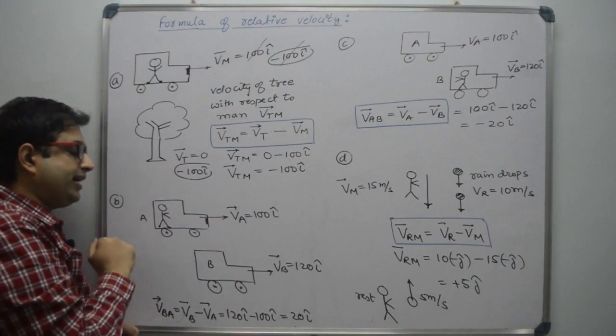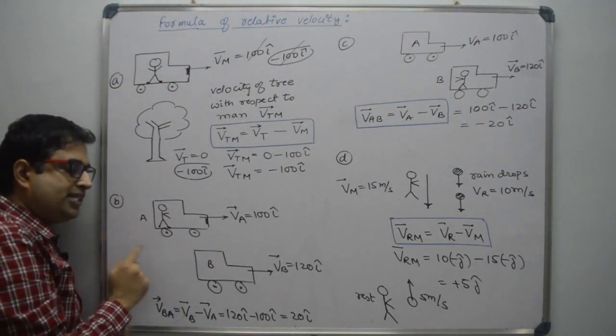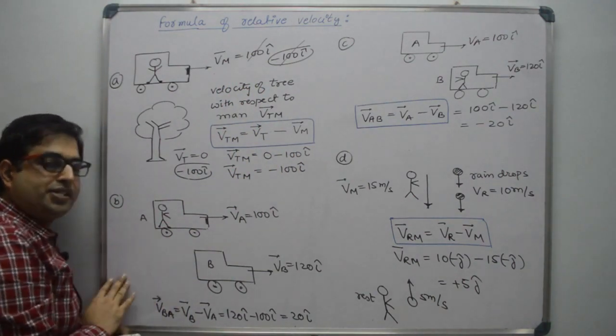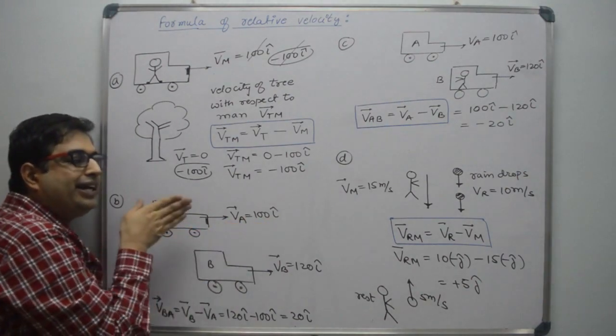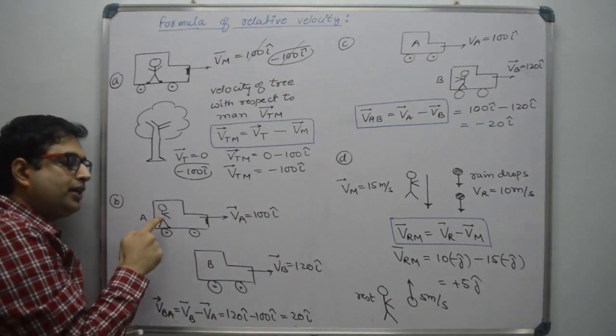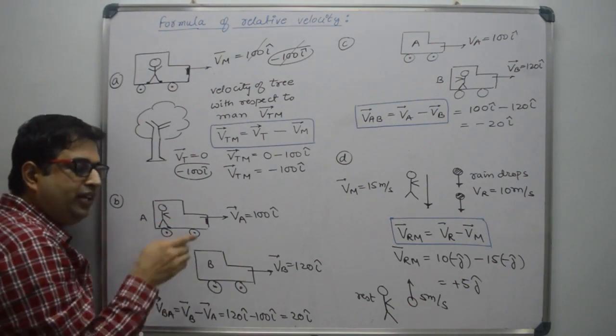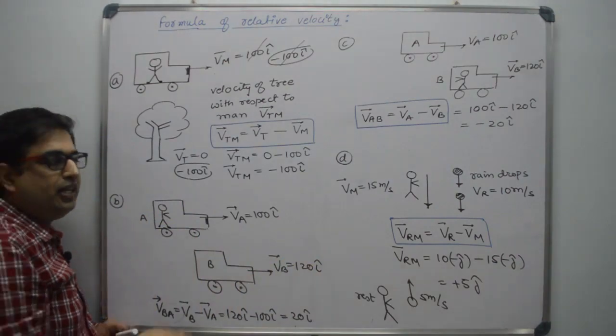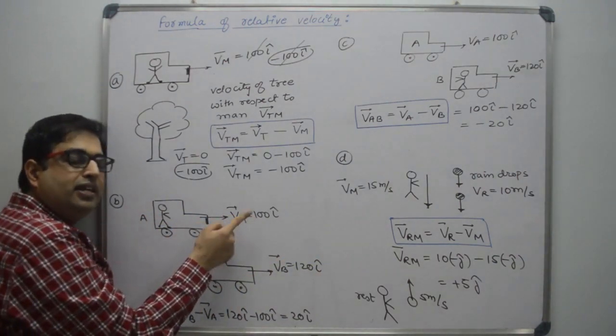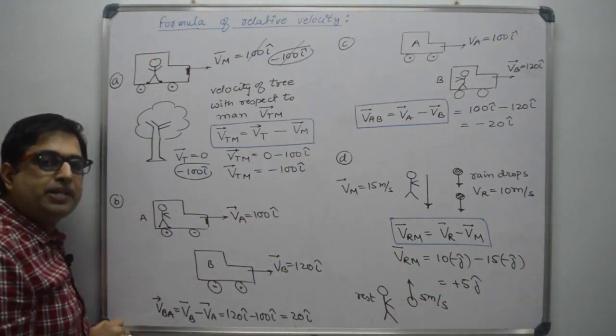Let us take the second example. In this second example, we have two cars. Car number A moving with speed 100 I cap towards right side. Car number B is moving towards right side with speed 120 meter per second. This is 100 meter per second. This is 120 meter per second.